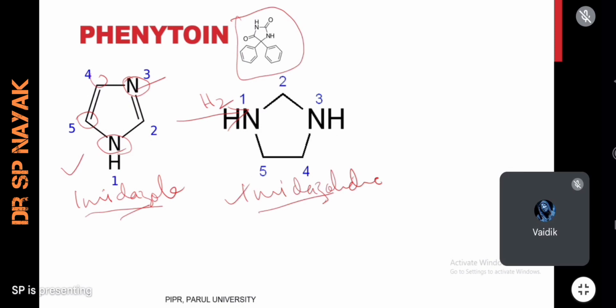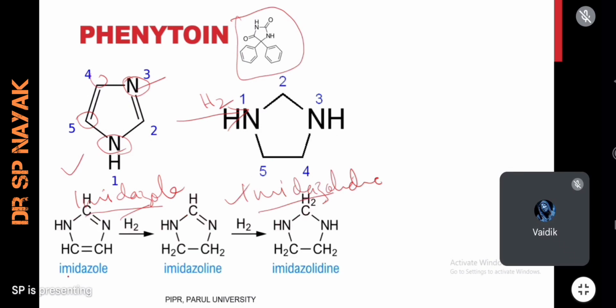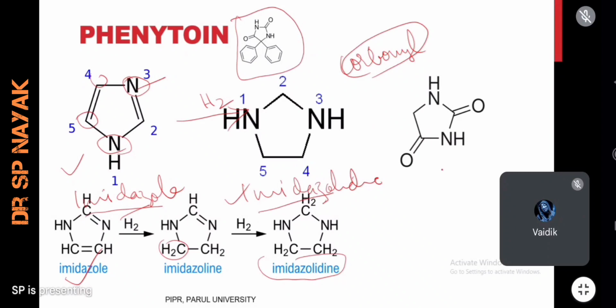Okay, you see the chemical reaction. Imidazole is reduced to imidazolidine. Here one hydrogen is added on a carbon, and the second hydrogen is added on the nitrogen group. Now you see this imidazolidine is again added with a carbonyl group. What is a carbonyl group? This imidazolidine is again added with a carbonyl group, and it will form hydantoin. This is called hydantoin.